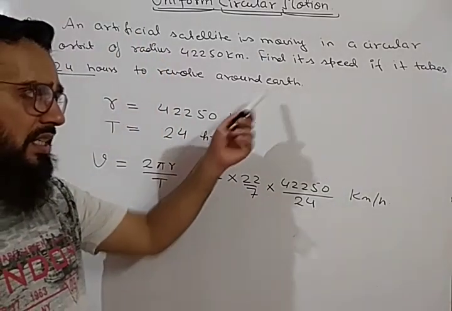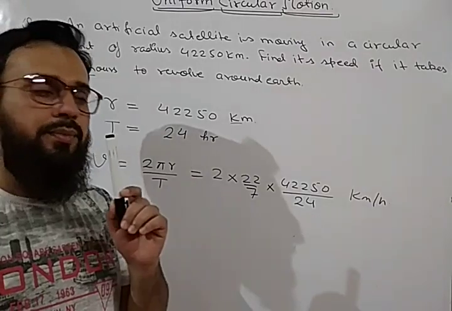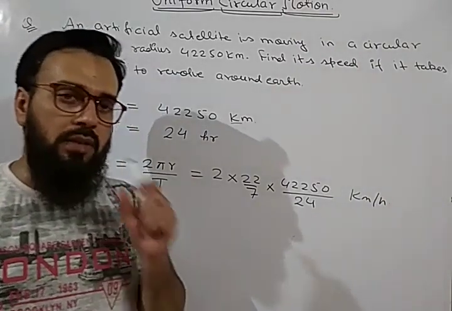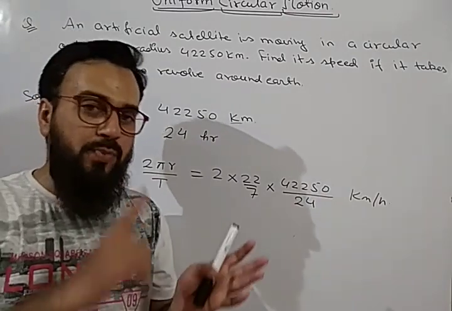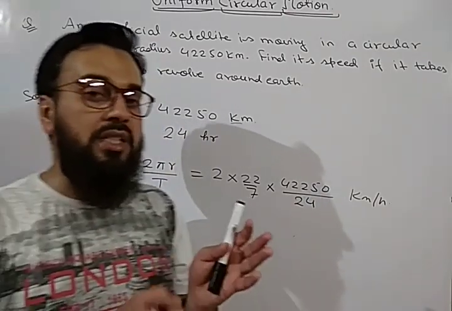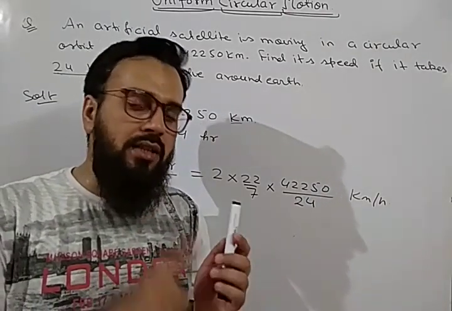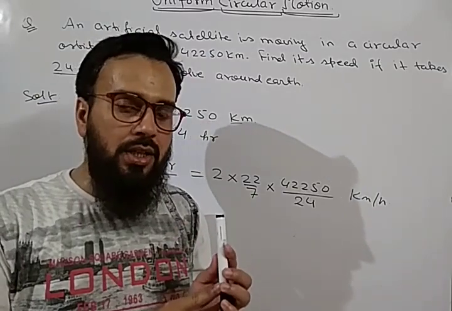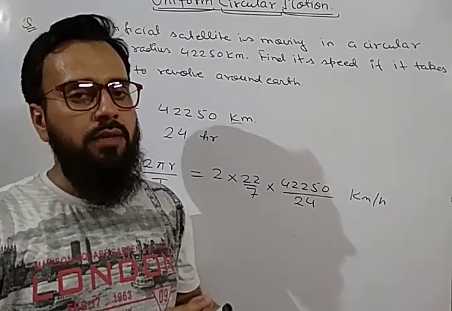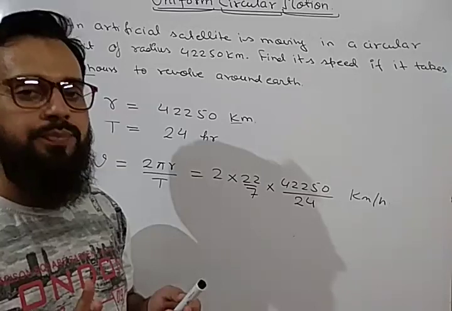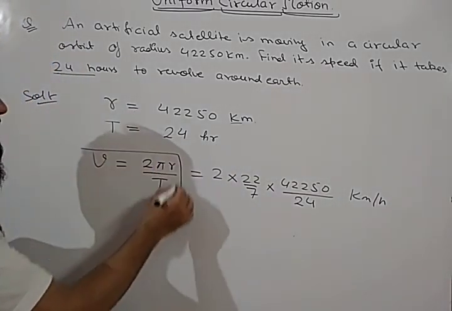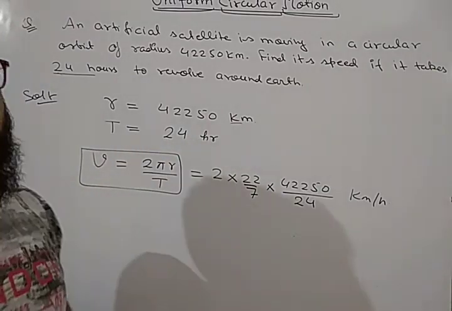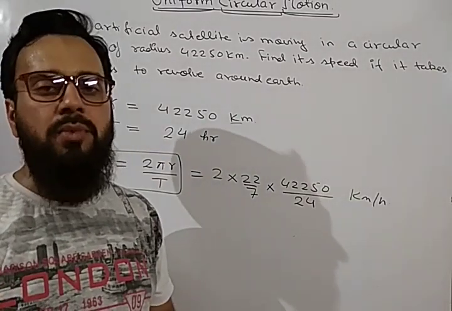Okay, so the questions are very simple. Basically, the main thing is that you have to remember the conditions of uniform circular motion. What are the main conditions? Speed remains constant, but velocity changes. Due to change in velocity, there is an acceleration acting towards the center, which is called centripetal acceleration. And this is the formula for uniform speed of uniform circular motion. So these are some basic, important things which you have to remember.